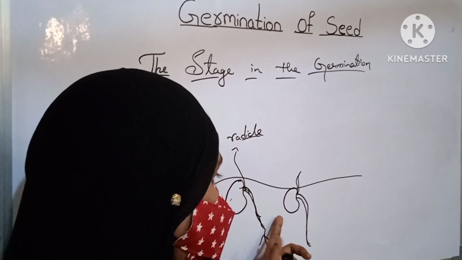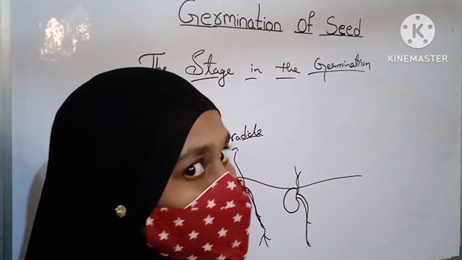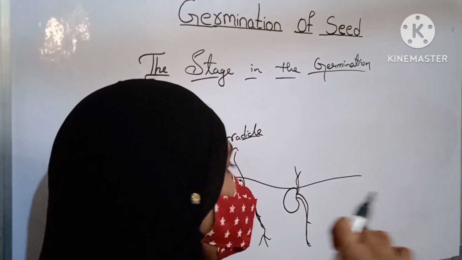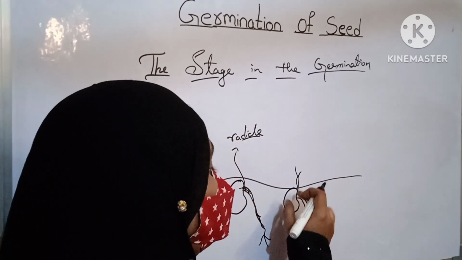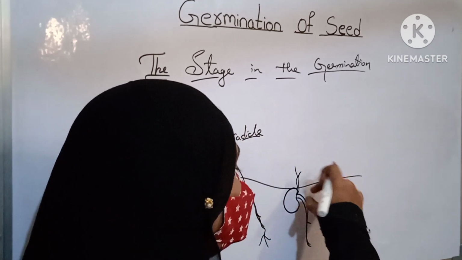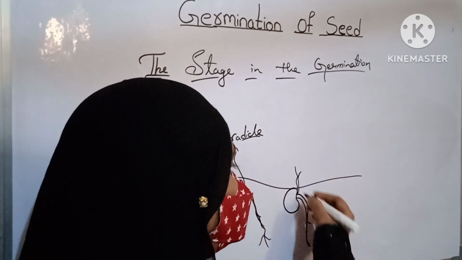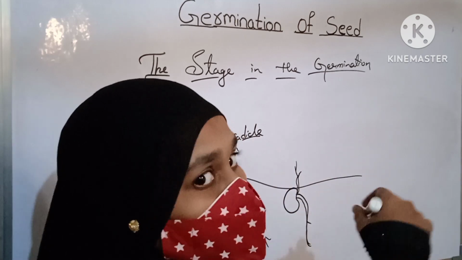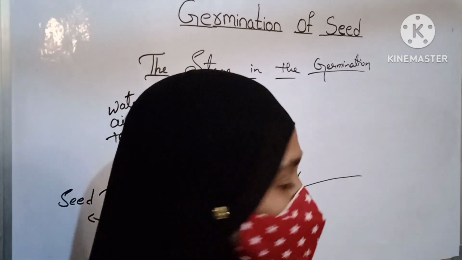You can see here, this is a radicle. This is a plumule. This is a part of the embryo that emerges out of the seed. You can see the plumule going in an upward direction and the radicle going in a downward direction into the soil to form a root.